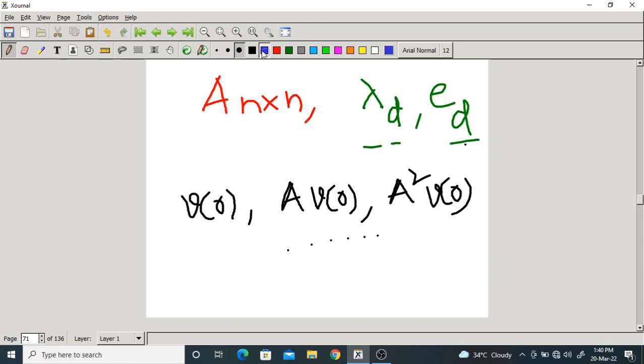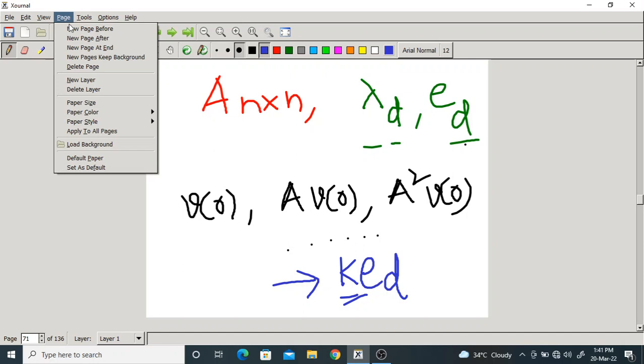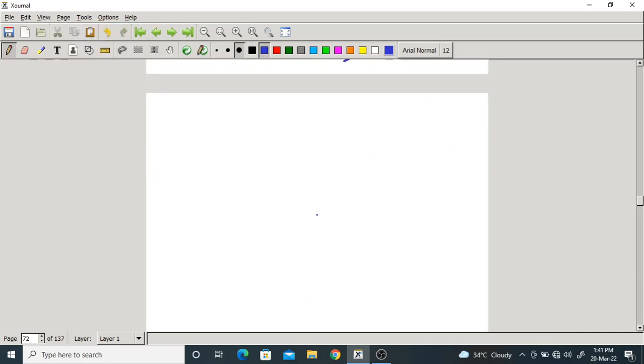Now this series converges to a multiple of the dominant eigenvector of matrix A. What is the dominant eigenvector of matrix A? ED, let us take, where K is the multiplication factor. Okay, what do you mean by convergence? You know already. If you take any particular series, suppose x, x square, and so on, x power n, and I say this converges to 1, it means x power n approaches 1.